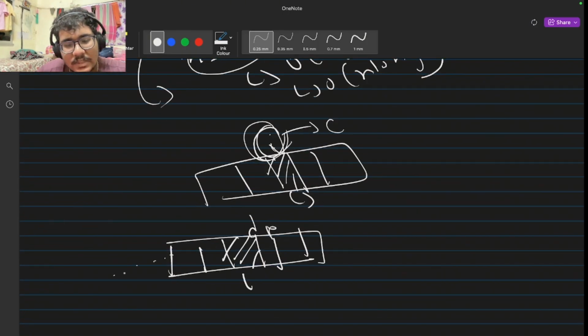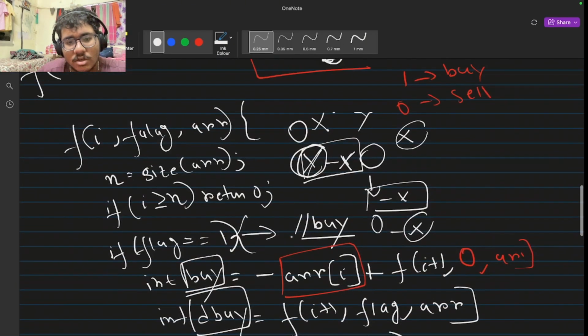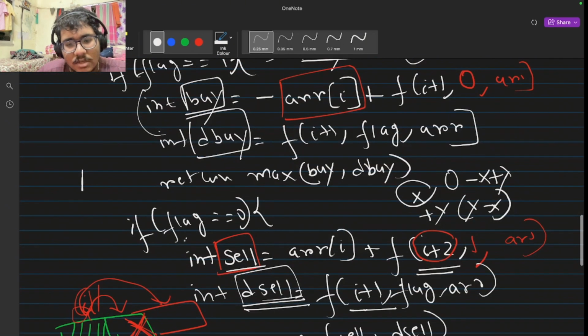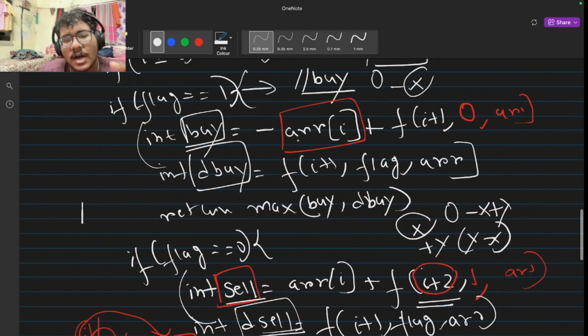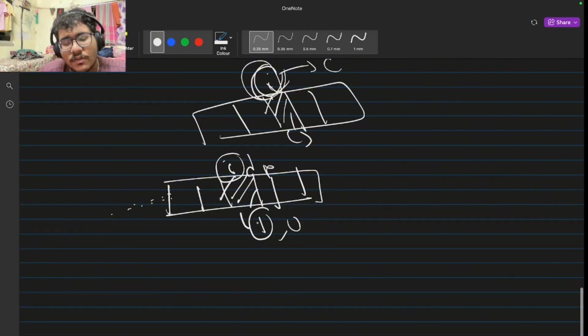There are some other operations that I performed here, and somehow I moved to this cell. Let the index be i, and my current state be 1 or 0. Okay, let it be 1 or 0 or anything. Then after reaching here, I computed this equation, either this or this. Like, I will just buy or not buy, or sell or not sell. I will check every possible outcome or choice that I can have from here.